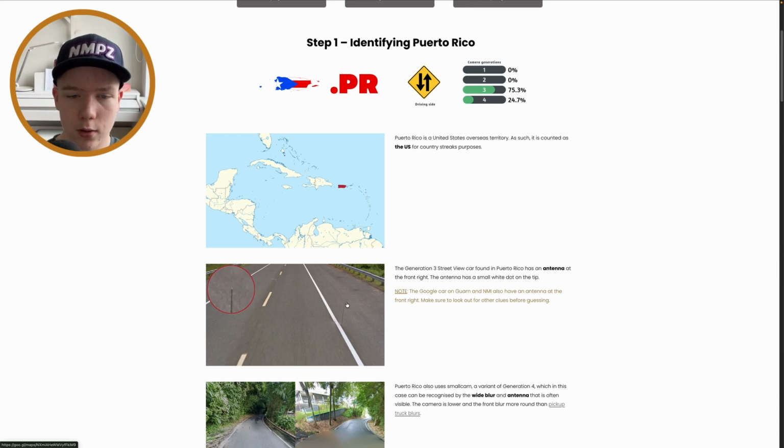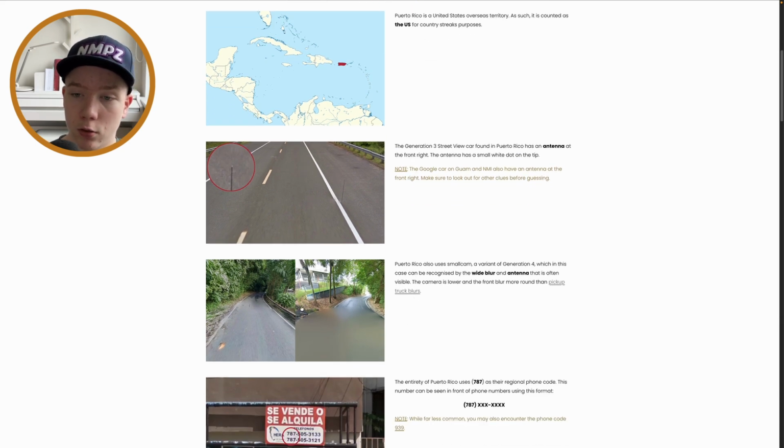So if you see this, then that's Puerto Rico. Guam and NMI, neither of them have this. And yeah, it does use some small cam.